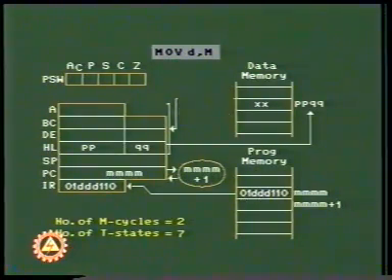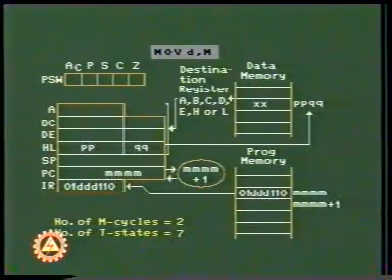As we have observed in these two instructions, the sequence of placing the contents of program counter on address bus, incrementing the program counter, copying of the opcode from memory to instruction register, and its decoding are common. In fact, they are common to all instructions of 8085 microprocessor.